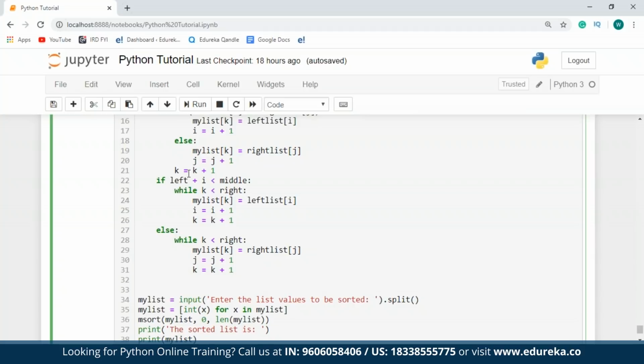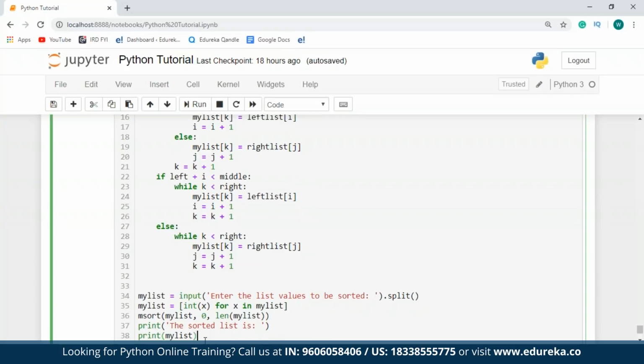So if there's any element present in the left list and it is less than the right list, what I'm going to do is place that element into my new list. Then I'll increment the value of i and I'll increment the value of k. When the left list is completed, I'll have to place the values present in the right list into k. Once all the elements of right are placed into k, my list is completed. So in the final part of this program, all I'm doing is assigning some value to my list.